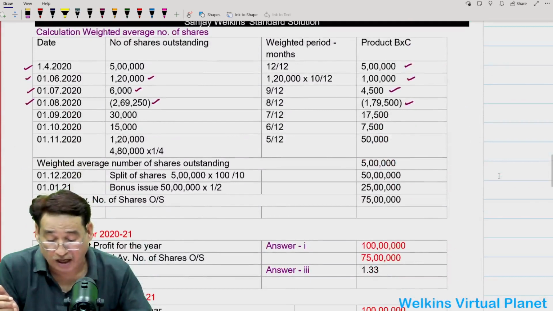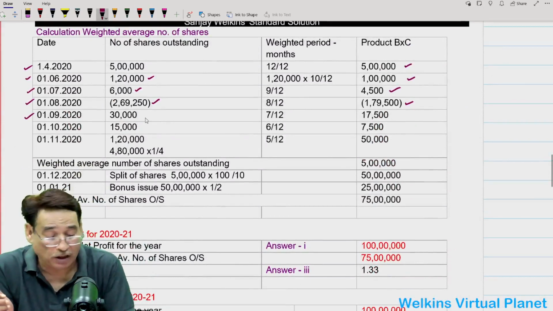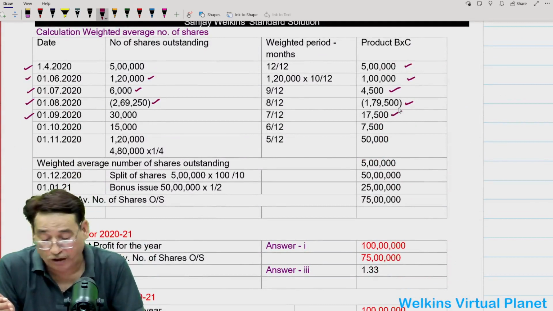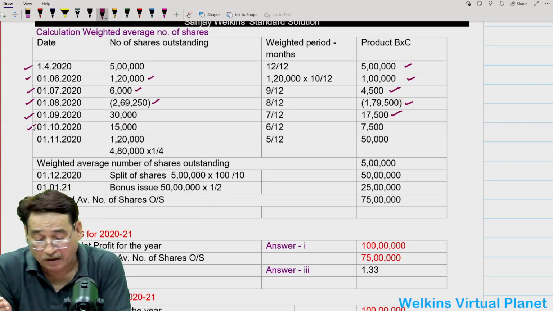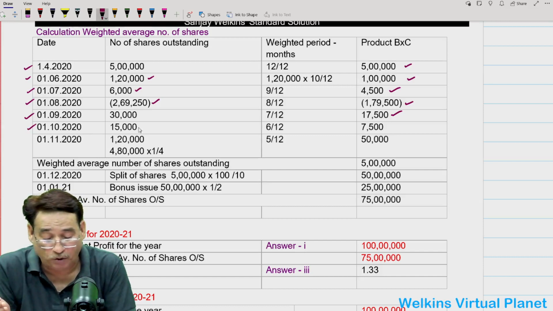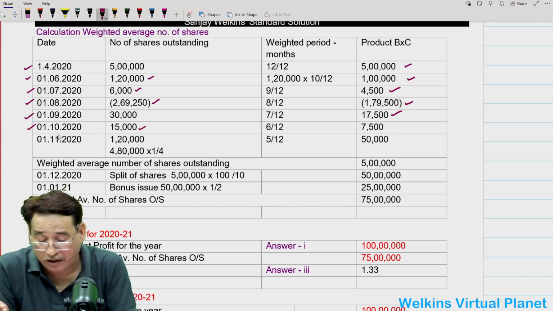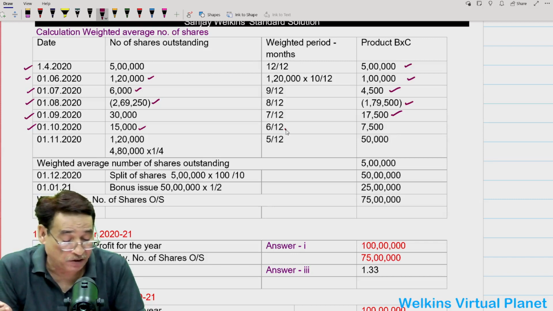The point is that we issued shares on 1/9/2020, so 7 months are remaining, and 17,500 will be the effective number. Similarly, in settlement of liability, you issued 15,000 shares on 1/10/2020. Because you issued these shares on 1/10/2020, the remaining period is 6 months, so 7,500.